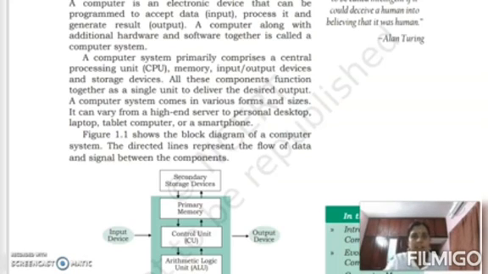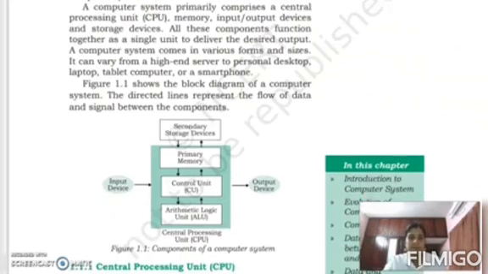You all heard the term memory. Like our memory, computer can store data in memory. Then input output devices and storage devices like hard disk. So computers contain CPU, memory, input output devices and storage devices. These devices work together and we will get the desired output.